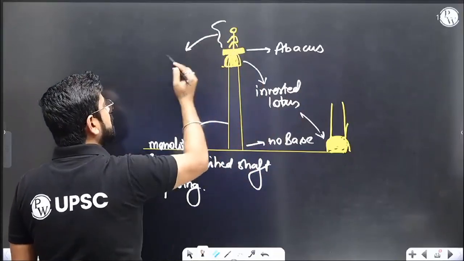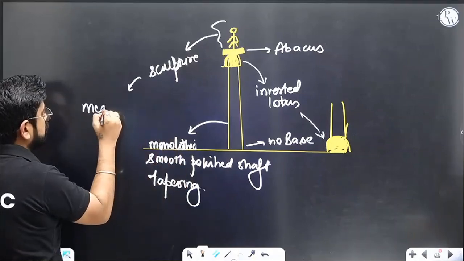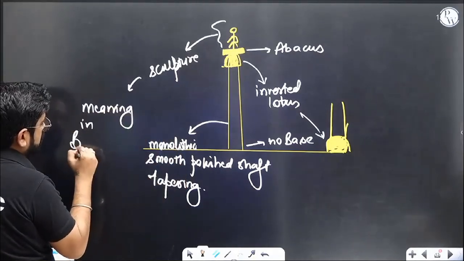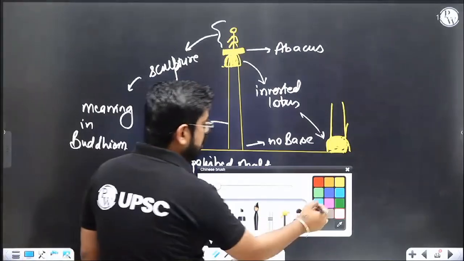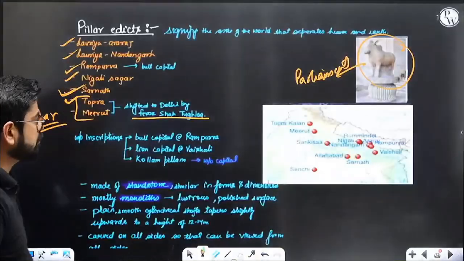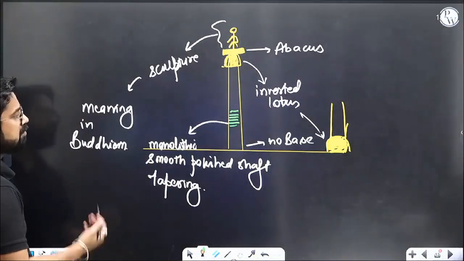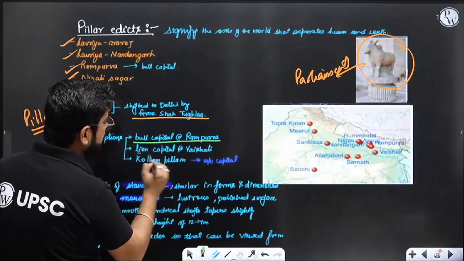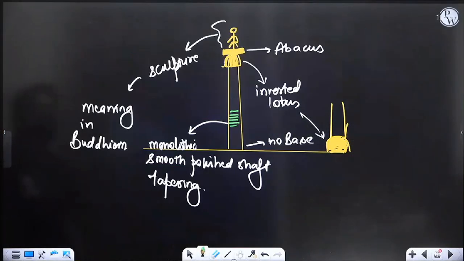And this is your sculpture, some animal which had some meaning in Buddhism. It can be a lion, a horse, a bull, something related to Buddhism. And then here we had some writing system, inscription, edict, something Ashoka had written. There are a few pillars where nothing is written, like the bull capital at Rampurwa, the lion capital at Vaishali, and Kolhua. Understood? Some pillars are without capital.